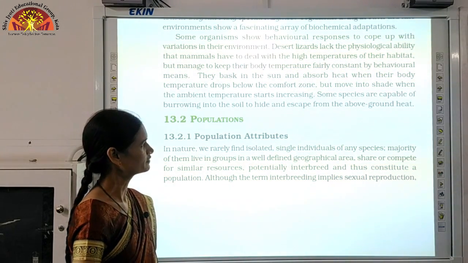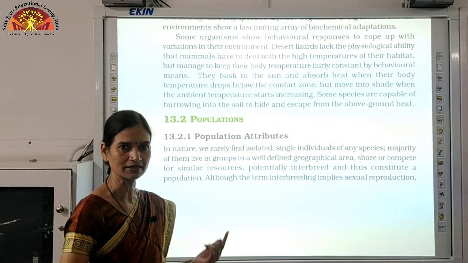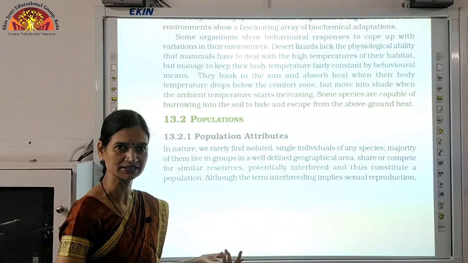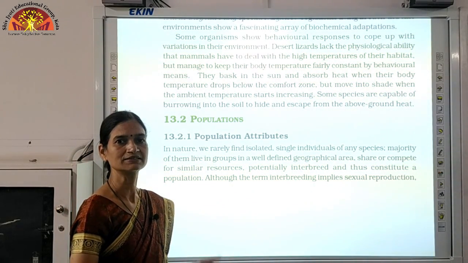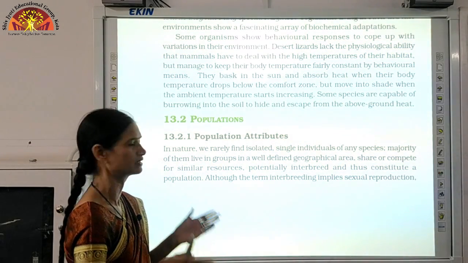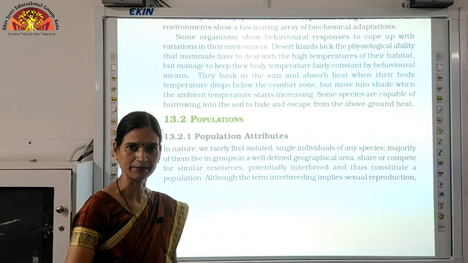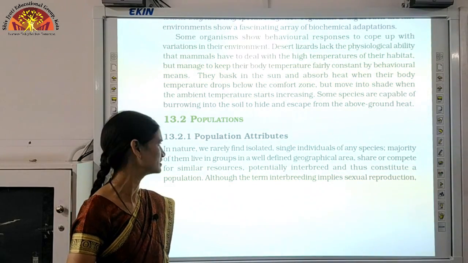You are familiar with the single individual, children? A single individual means the single individual of any species. But when we talk about the population, we see a group of individuals which share a particular habitat and share their resources, or they can interbreed with each other.